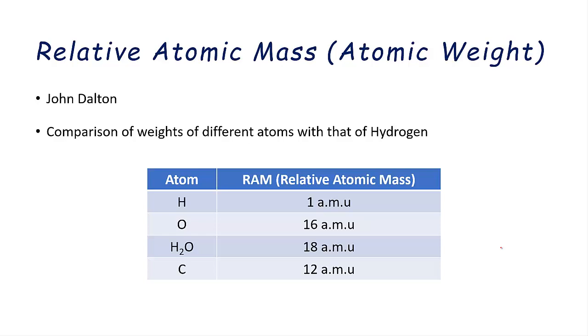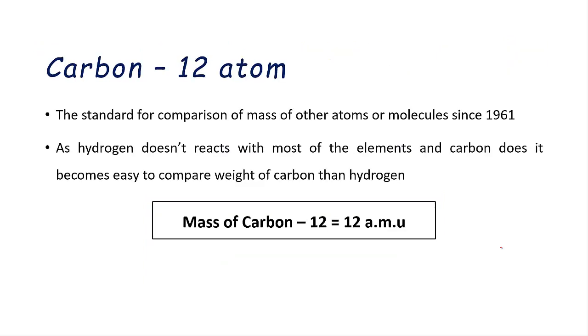And what he found was, hydrogen, if considered to be 1 AMU, oxygen became 16, H2O will obviously become 18, and carbon was observed to be 12. But later on, it was observed that hydrogen was unable to react with all the elements known at that point of time. A better option, that is carbon 12 isotope, was considered to compare.